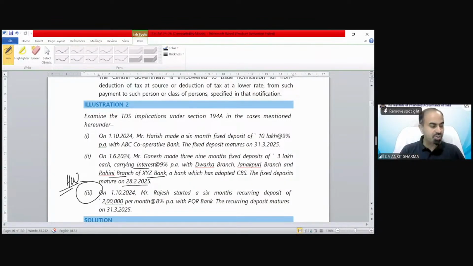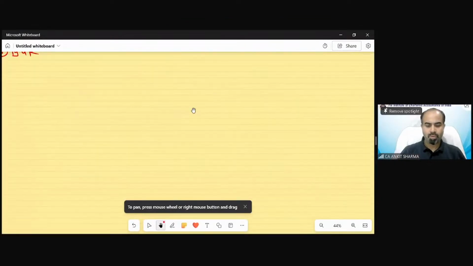You should read this question very carefully, because it has been written that it is a 6 months recurring deposit of 2 lakh rupees per month at 8% per annum. So let me show you the calculation. How do we calculate this to arrive at 28,000 rupees? I've already solved this, but first of all, let me solve this question. So illustration number 2.